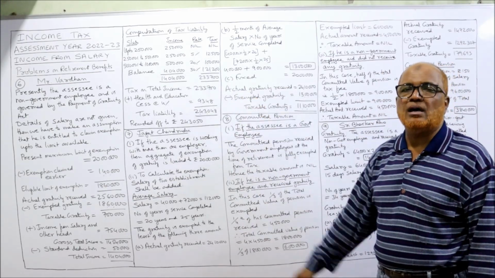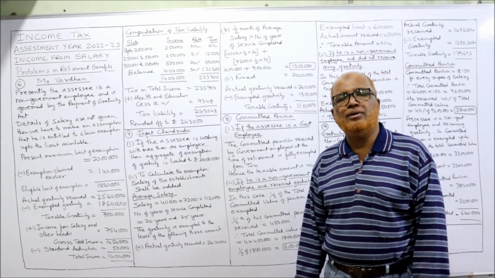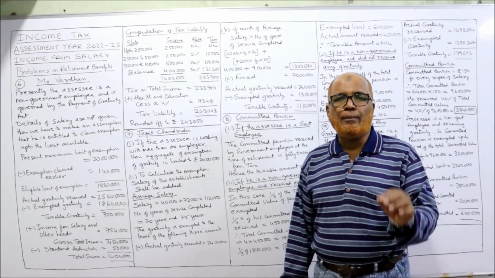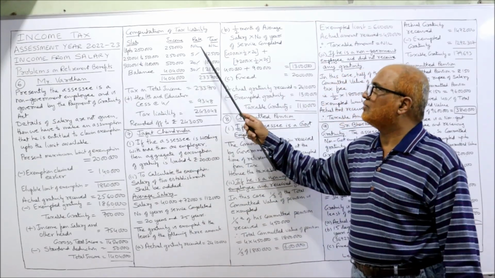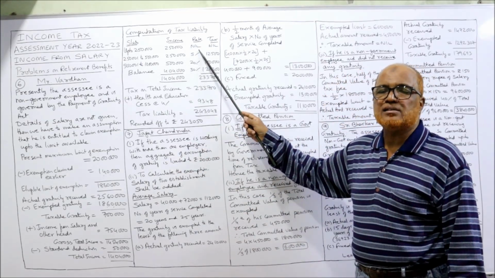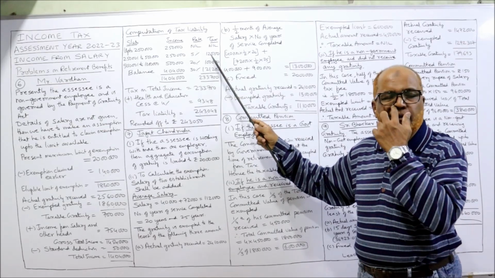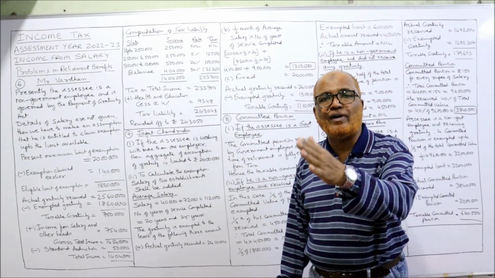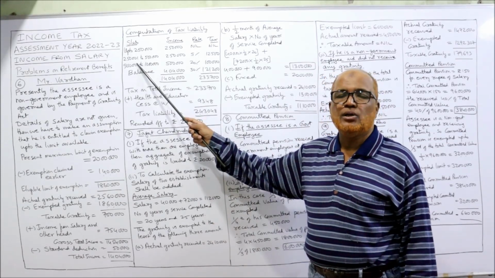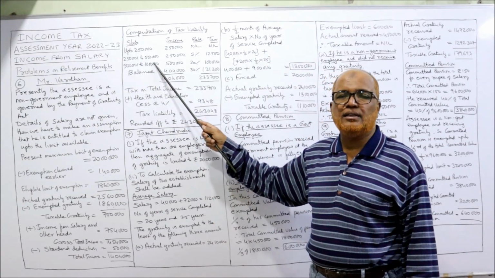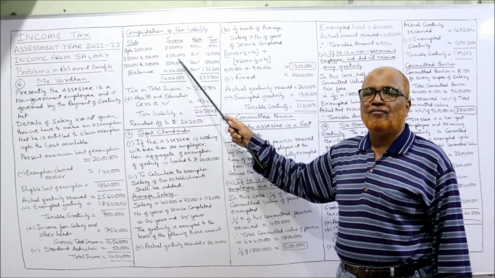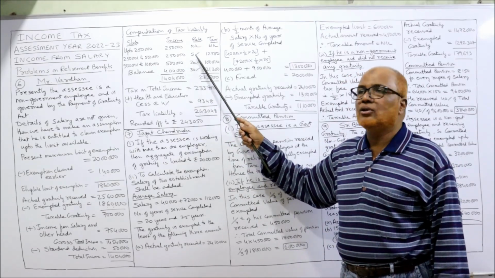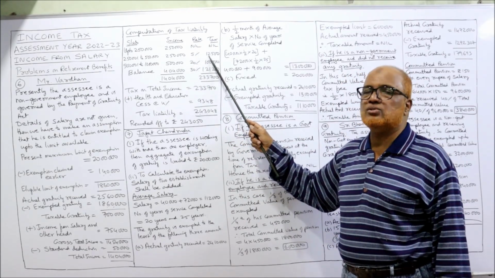In computation of tax liability, the basic exemption limit is 2,50,000. So up to 2,50,000, income is 2,50,000, rate of tax nil, amount of tax nil. The next slab goes from 2,50,001 to 5 lakh. The income will be 2,50,000, and 5% is the rate of tax. So 2,50,000 into 5%, 12,500.